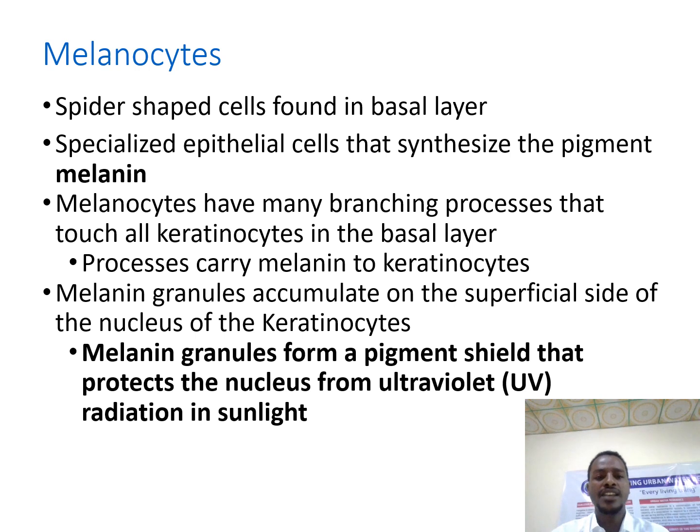The other is the melanocyte cell. As I have said, the melanocyte cell is the cell producing the specialized pigment we call melanin, and these melanin granules accumulate on the superficial surface of the nucleus of the keratinocyte cell, so it protects the nucleus of the keratinocyte from the ultraviolet radiation that is coming from the sun.